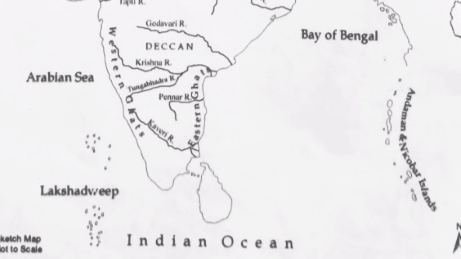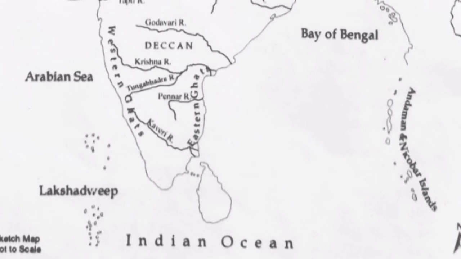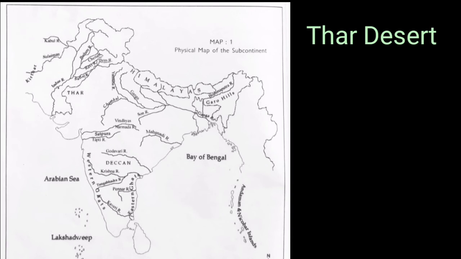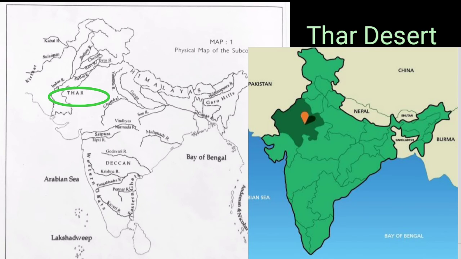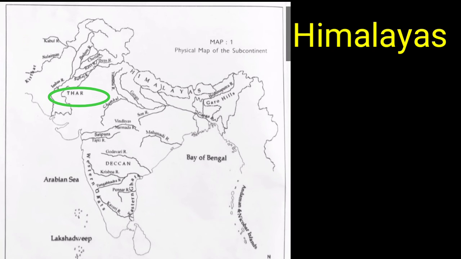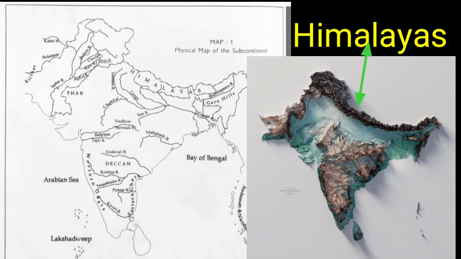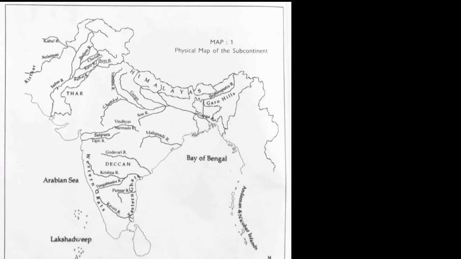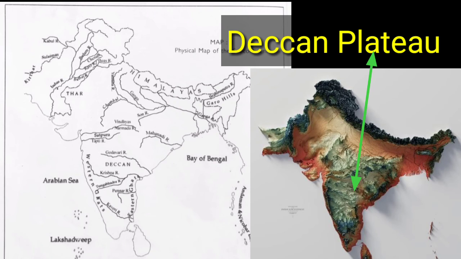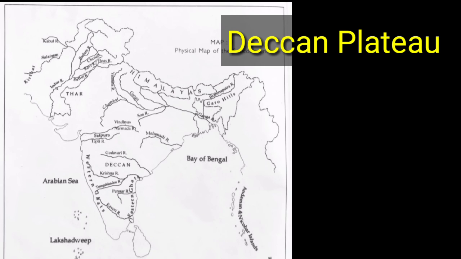Now see some other physical features also which are given in your map. In the northwestern part of our country, there is given the word Thar. So actually it is the Thar desert, right? In the north here it is the Himalayas, Himalaya mountain, right? Here the word written is Deccan. So this is the area of Deccan Plateau, right? Now here it is Western Ghats.